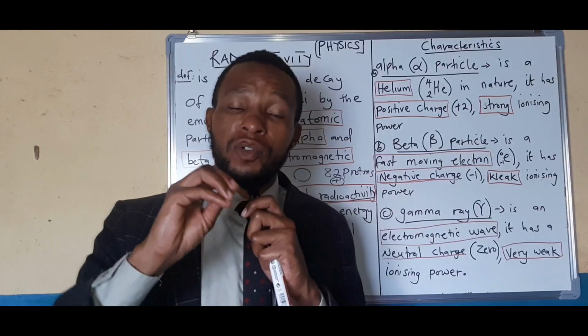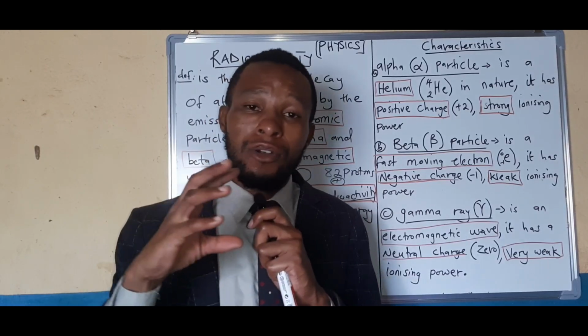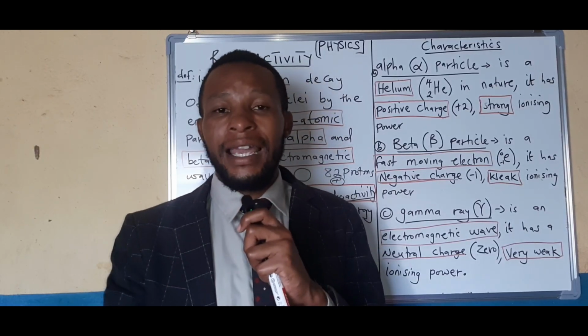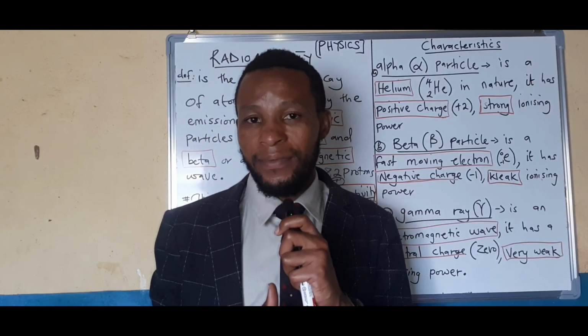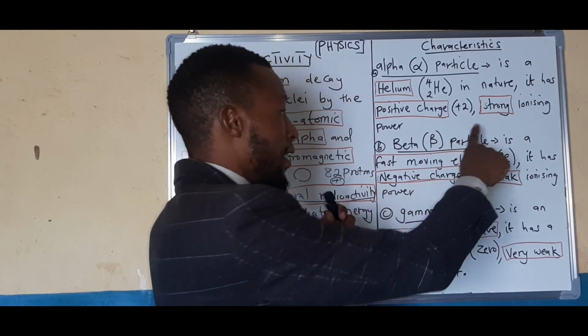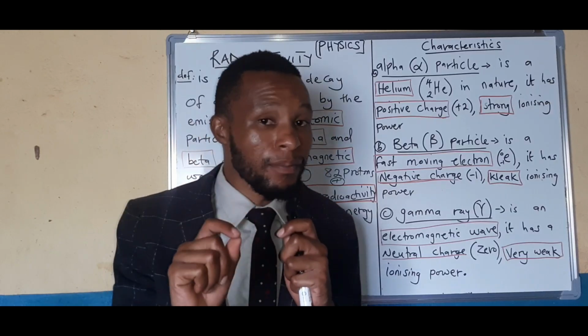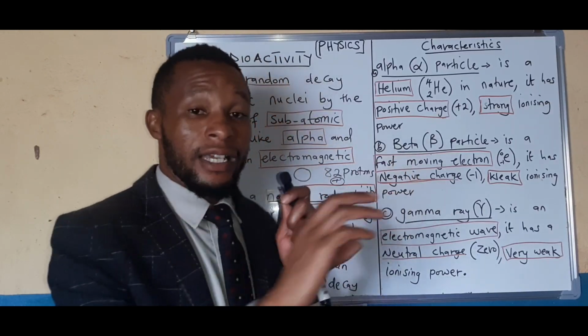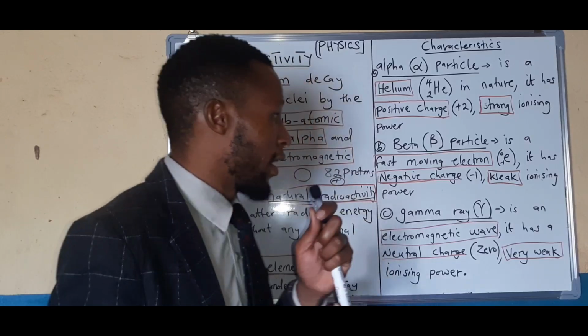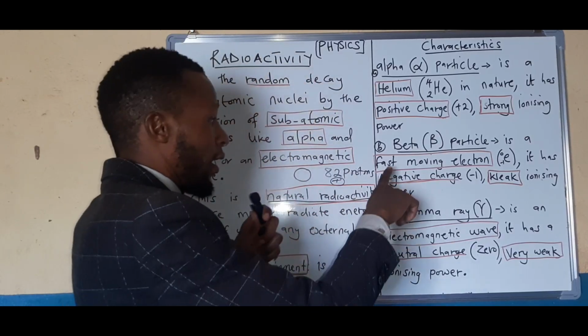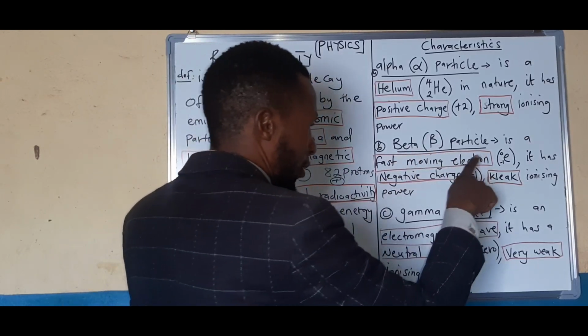It has a lot of strength to knock out a lot of electrons and to leave a number of ions behind. Are you getting? No wonder we're saying it has a strong ionizing power. So alpha can form a lot of ions when it passes through flesh, when it passes through matter.